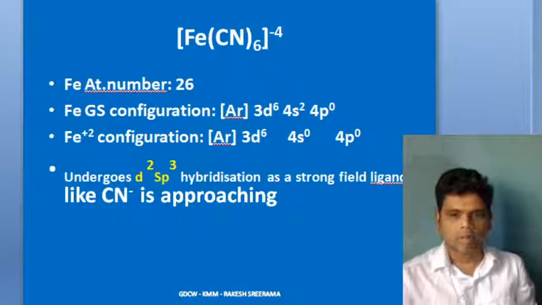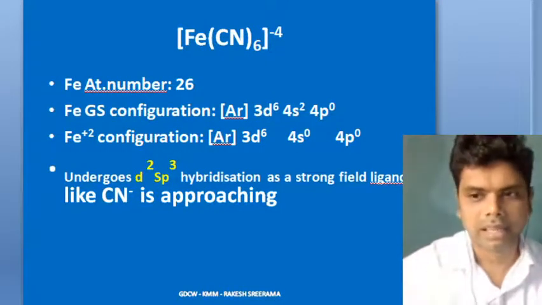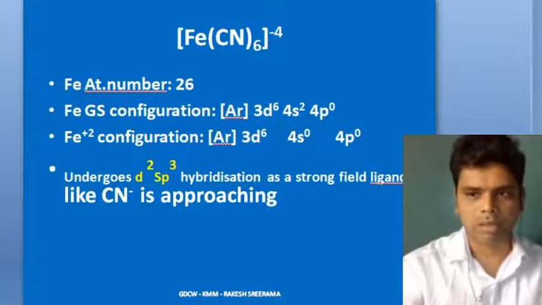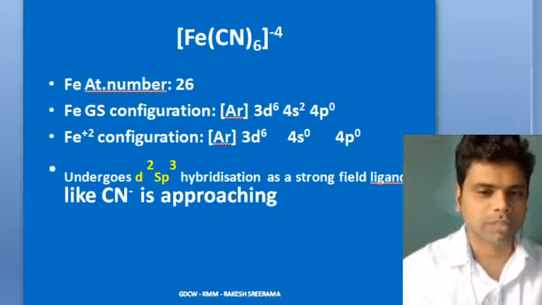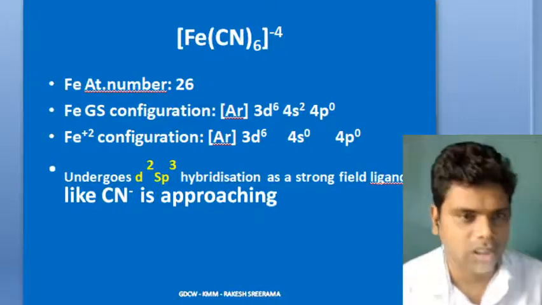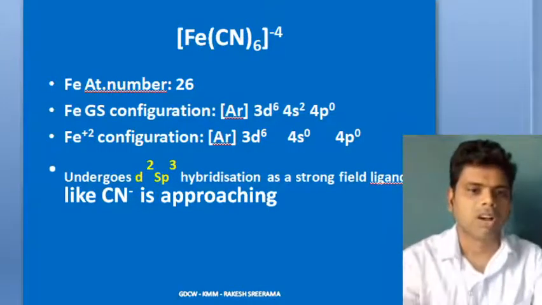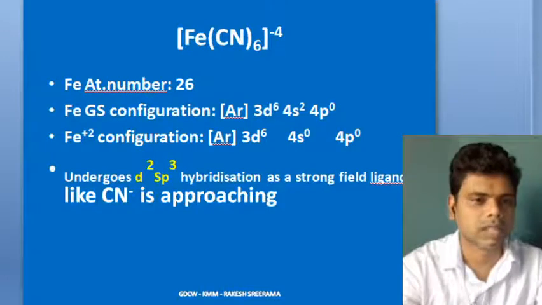And one more complex with iron, Fe(CN)6 minus 4. Simply, what is the change there? The charge is different here. Earlier it is minus 3, now it is minus 4. Minus 4 simply decreases the oxidation state. So here it is an Fe plus 2 complex.